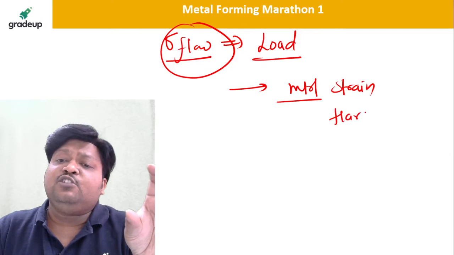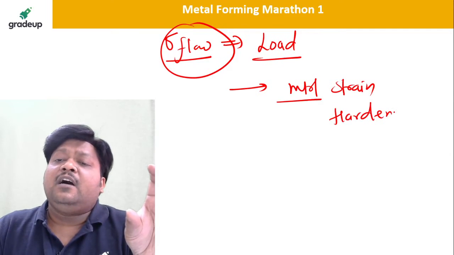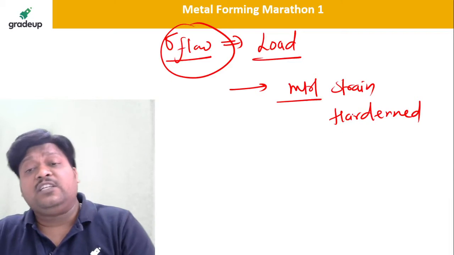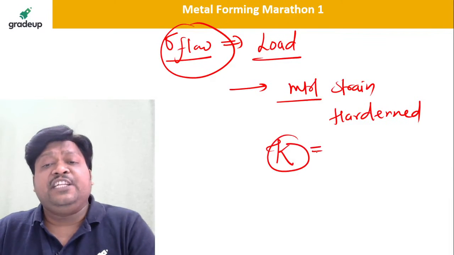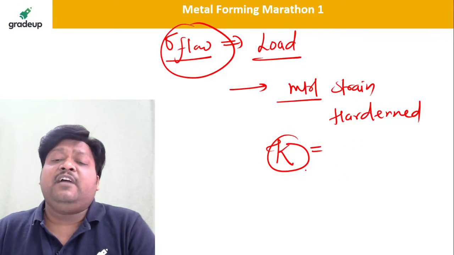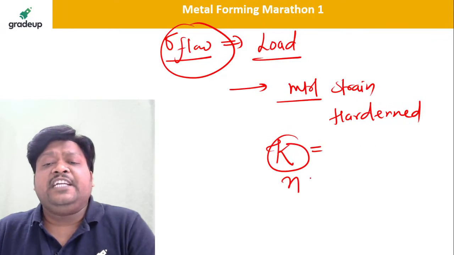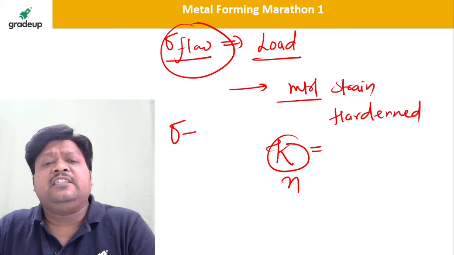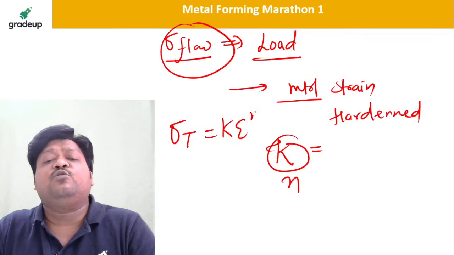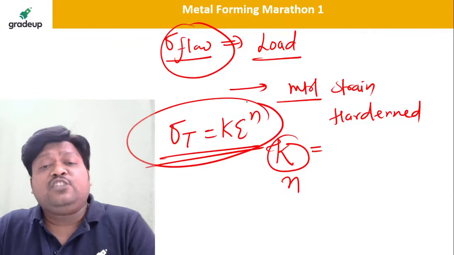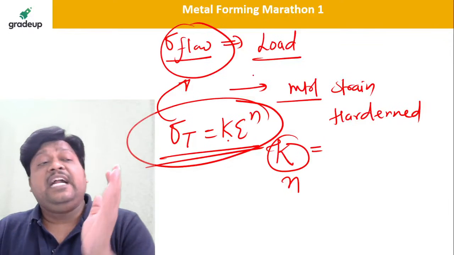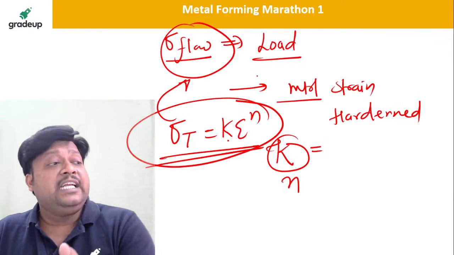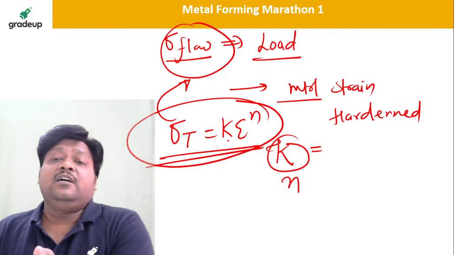They will provide you some values of K, that is the strength coefficient, and the value of the strain hardening exponent, or simply they will provide you the equation, say sigma t is equal to K into epsilon to the power n. Based on this equation you can calculate the flow stress of the material, and that flow stress you can utilize in the particular calculation.